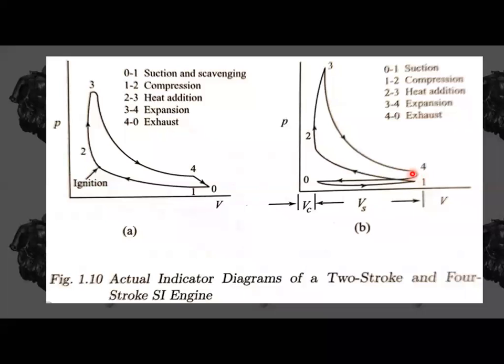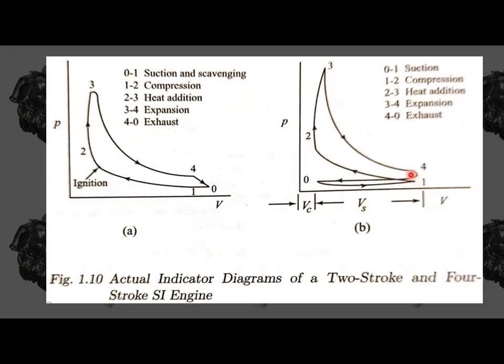4 to 1 is heat release. He has not shown heat release here, and he directly went to exhaust. That means during the process 4 to 0, the exhaust process, the pressure is also variable, it is also reducing. If it is the ideal cycle, at the end of the bottom dead center only it is going to reach atmospheric pressure.